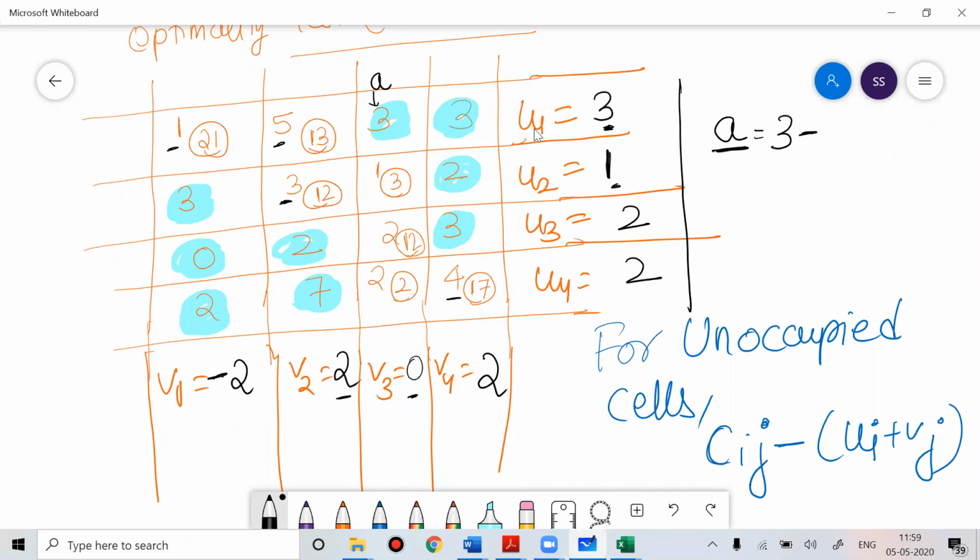The cost is 3, minus Ui, which is 3, plus Vj, which is 0. So for A, Cij minus (Ui plus Vj) would be 3 minus 3, which is 0. So it is not negative. Clear? Anyone have doubt?